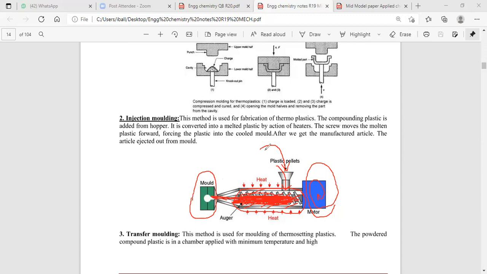Simple. Plastic should be taken into that hopper. The plastic should be heated in the heating chamber, and the plastic is converting into the molten state. The molten plastic should be injected with the help of the screw conveyor motor.